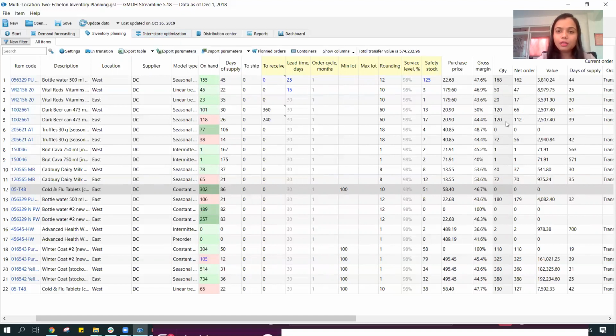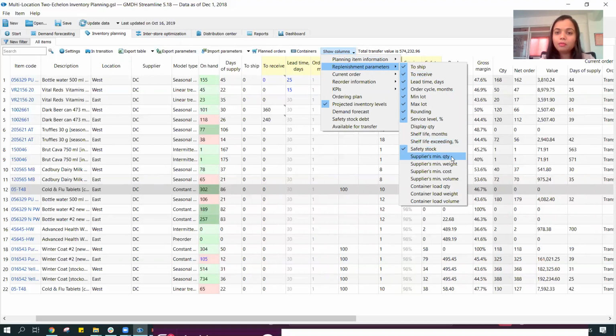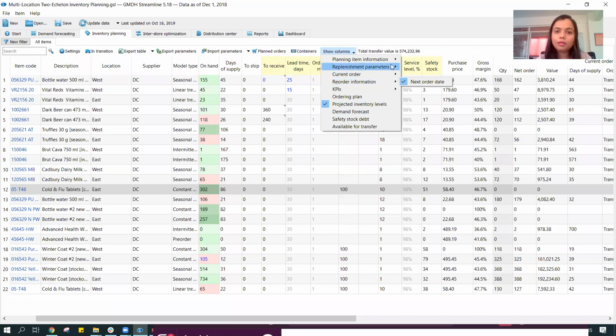So once we have all this information, and it's quite comprehensive information, I'll quickly go into more details of what are other parameters that are available. So say, for example, we can have the supplier minimum quantity over here, or if we have the products on weight basis, then we can have the weight as one of the parameters. We can have cost, volume, quantity for my containers, and we can also have my other information, like do we want to have certain display quantity, that's very good information that we would want to have.